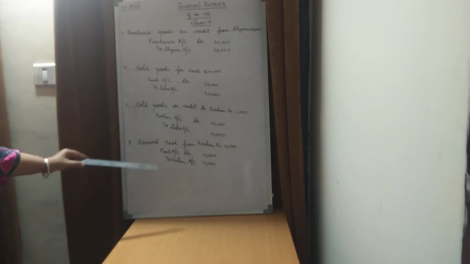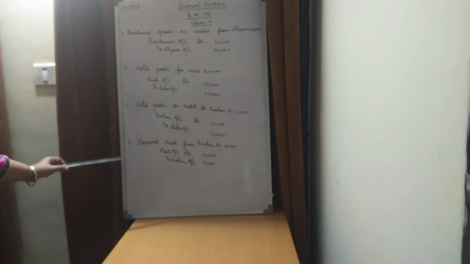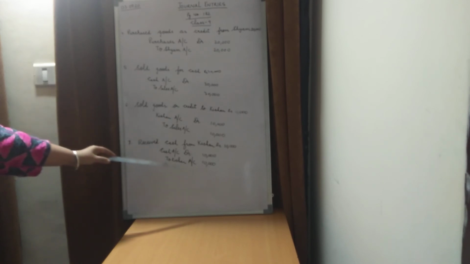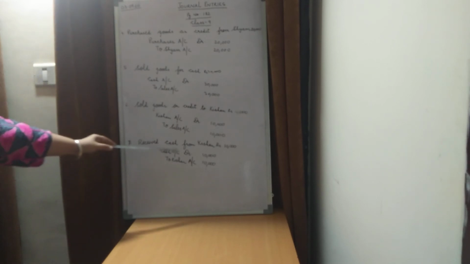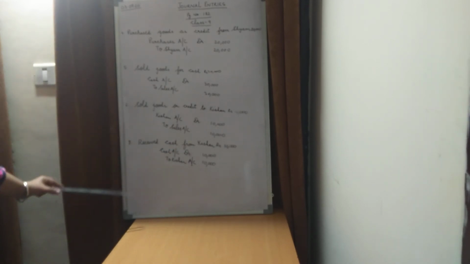So the rule for the personal account will apply on Kishan. The rule says that for the personal account, debit the receiver, credit the giver. Over here, Kishan is now the giver. He is giving us the cash. He is giving the cash for the things which we had sold to him in the past. So Kishan account will be credited because he is the giver. So the entry would be cash account debited with rupees 10,000 to Kishan account with rupees 10,000.